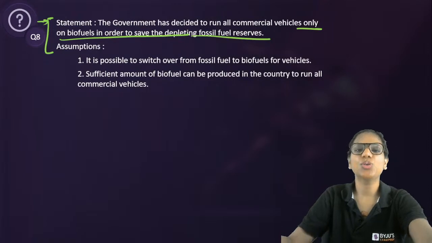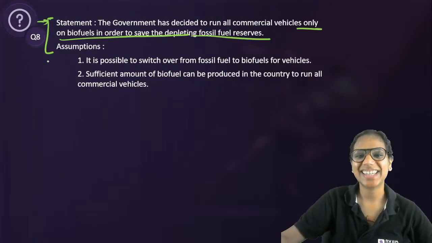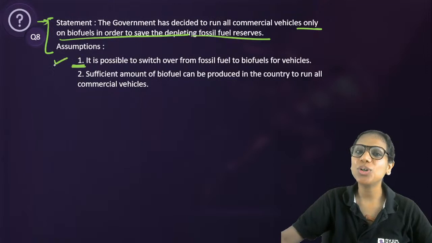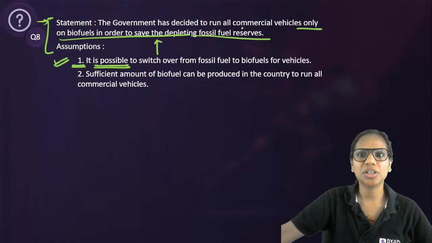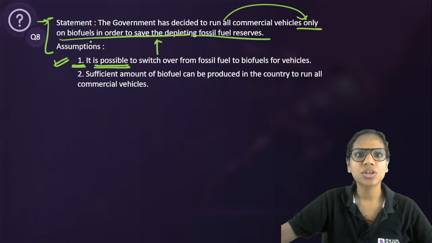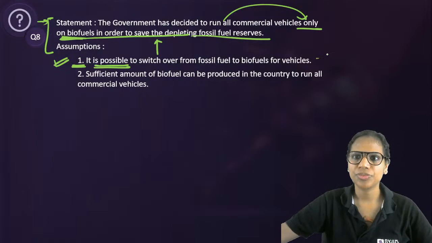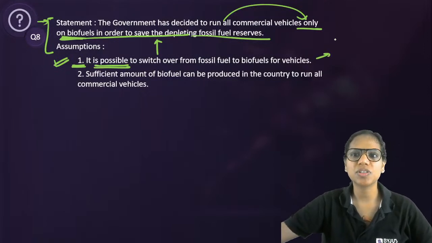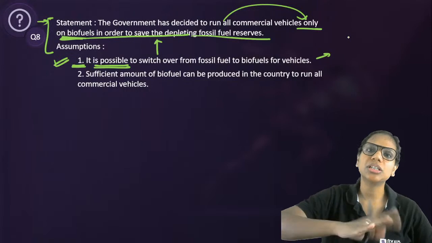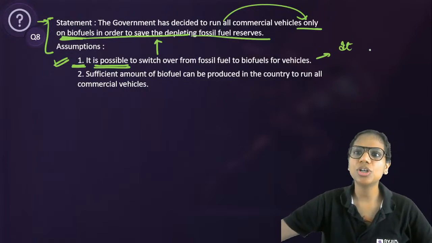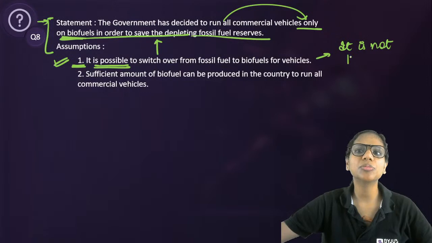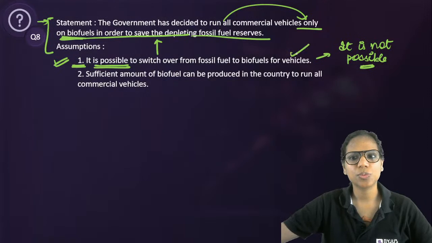All right. Good. Vikash, yours is the correct answer. Absolutely correct. Only one is implicit. See this. Of course, it is possible to switch from fossil fuel to biofuel. That is why the government is saying that we will use biofuels from now on for all commercial vehicles. A very good way to check whether an assumption is implicit or not is to state the opposite of it. If it were not possible, in that case would the government be able to take this decision? No. So this one is implicit.